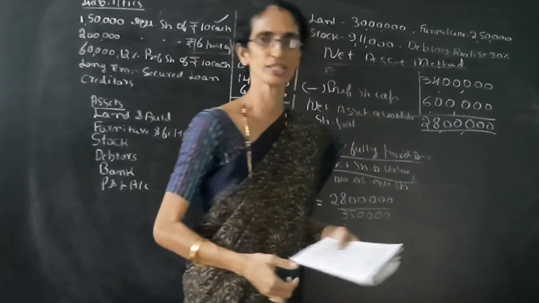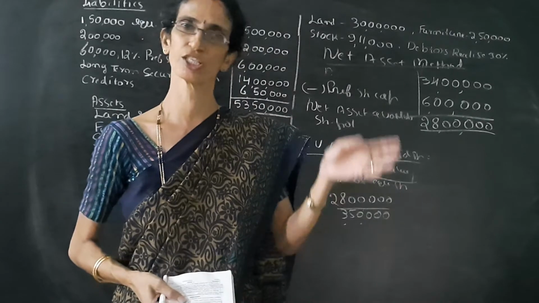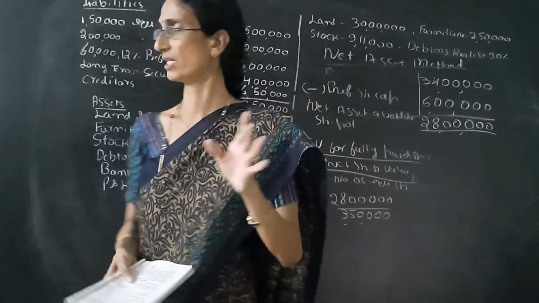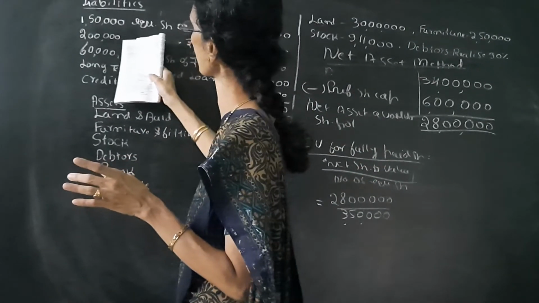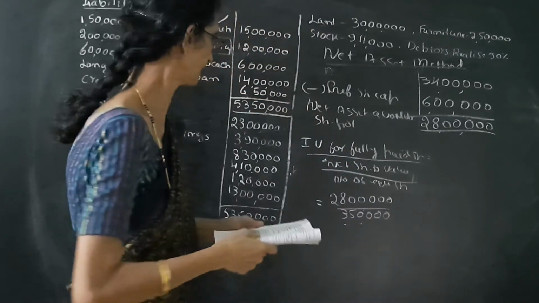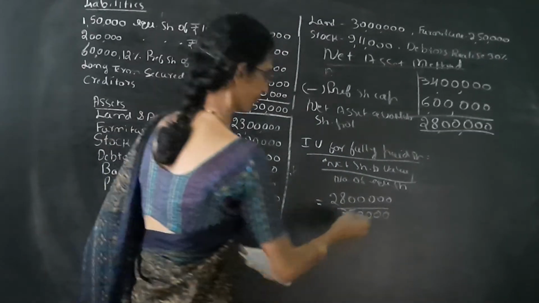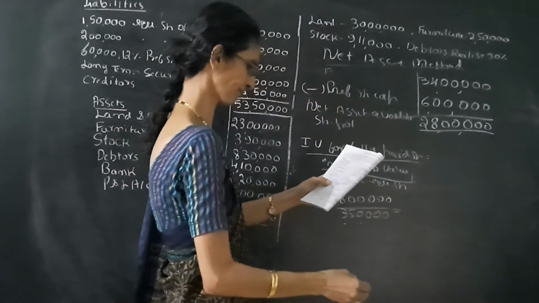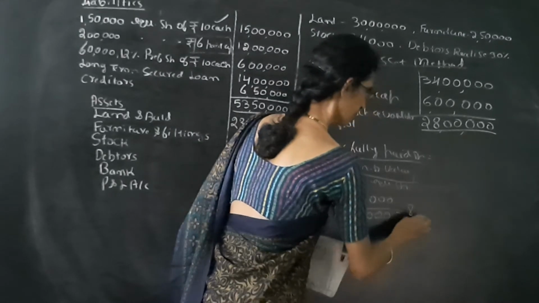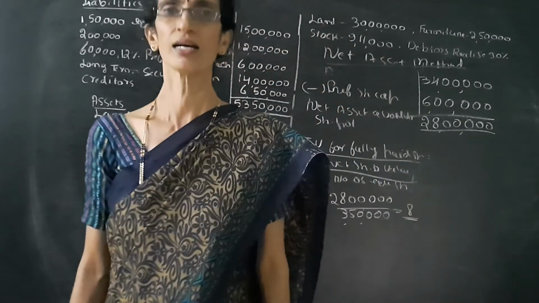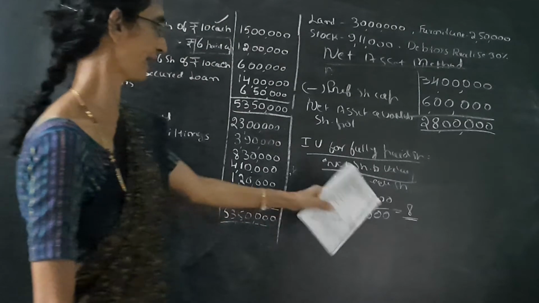For number of equity shares, we have to take into consideration total equity shares. So 28 lakh divided by 3,50,000 is equal to 8 rupees. So the intrinsic value for the fully paid share is 8 rupees.